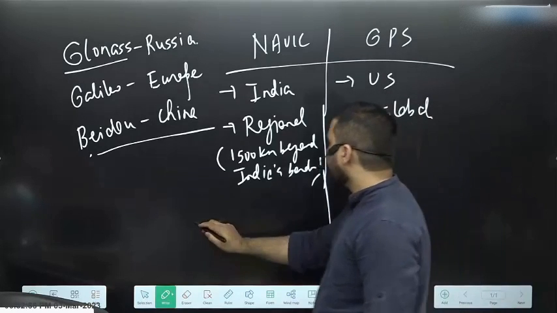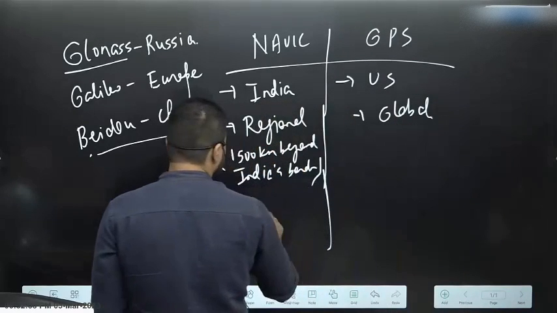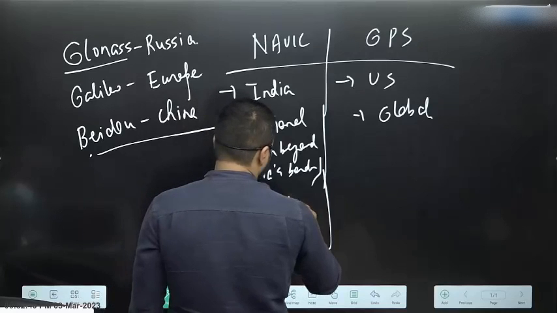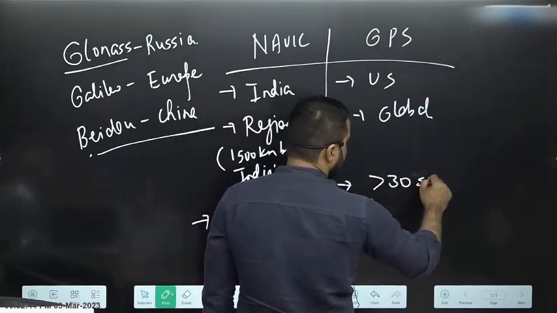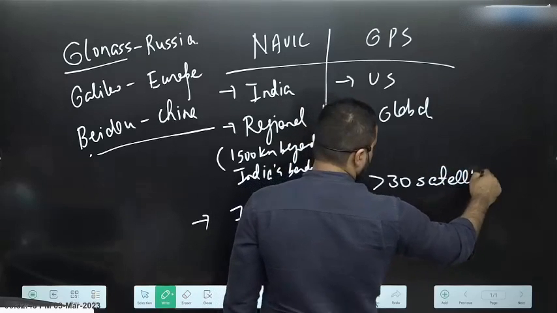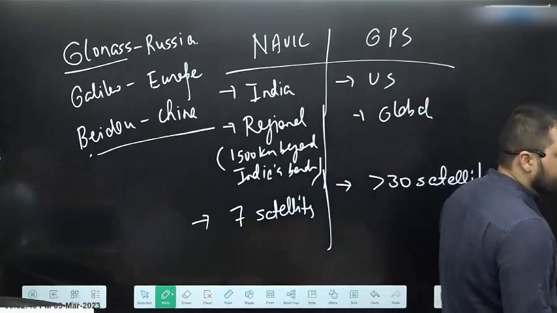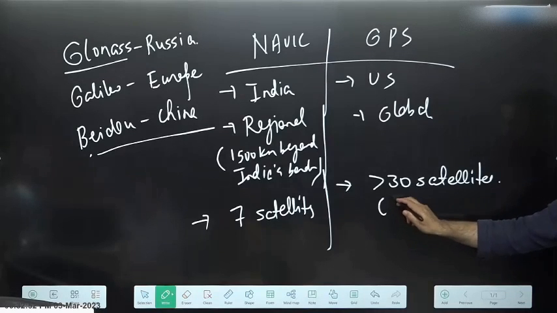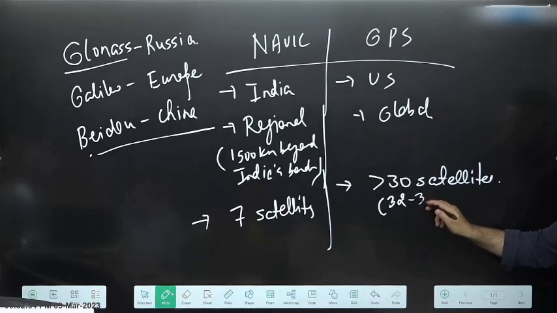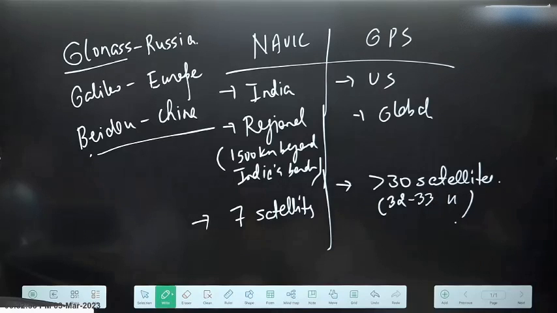जो नाविक है, that comprises of 7 satellites. जो GPS है, that is generally more than 30 satellites. 32, 33 हमेशा active रहेंगे, but it will definitely be more than 30. So 32 to 33 satellites always remain active in the GPS program.